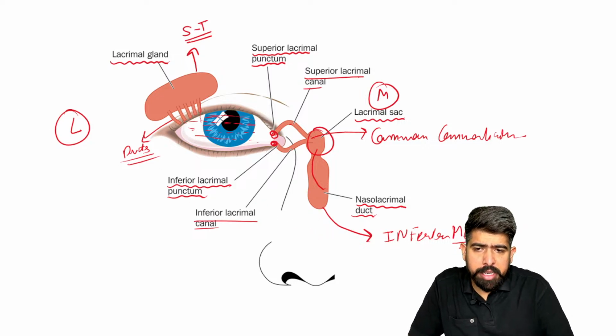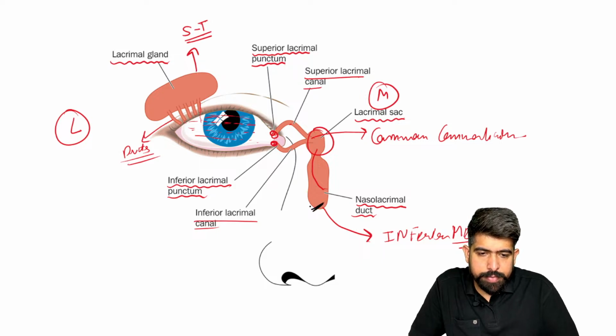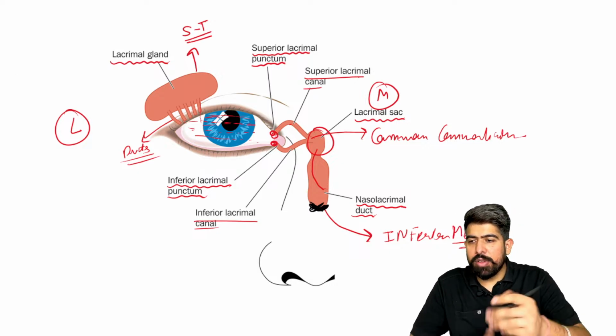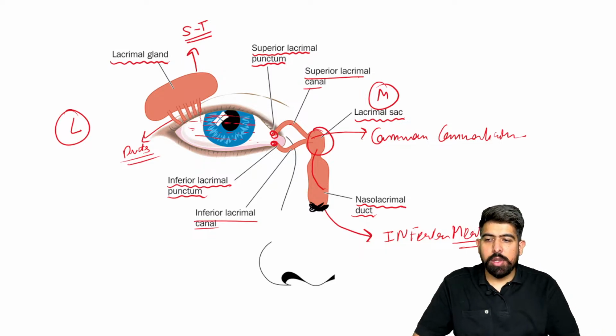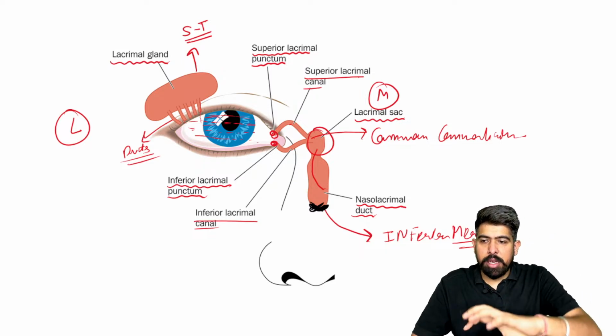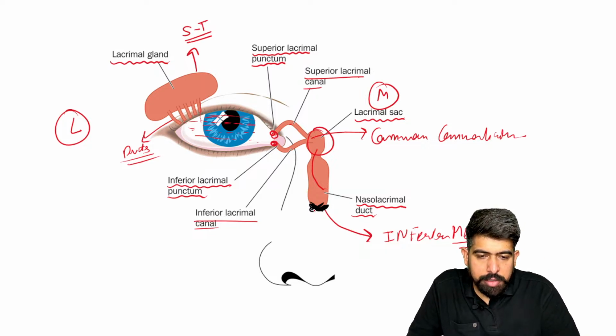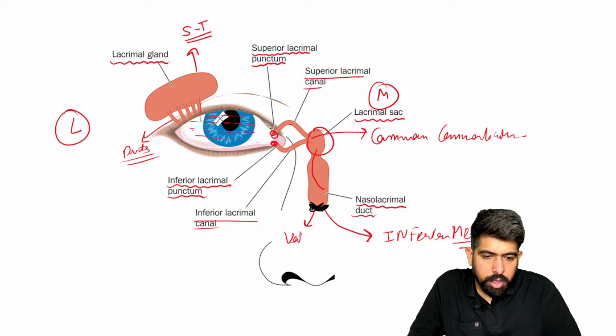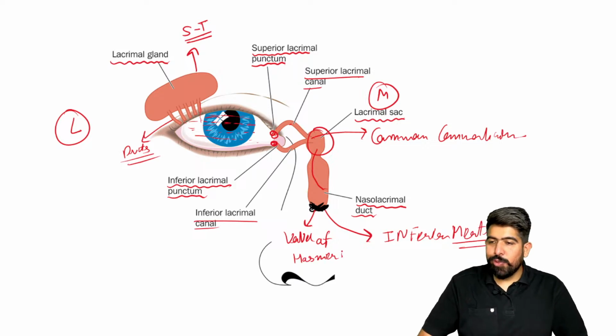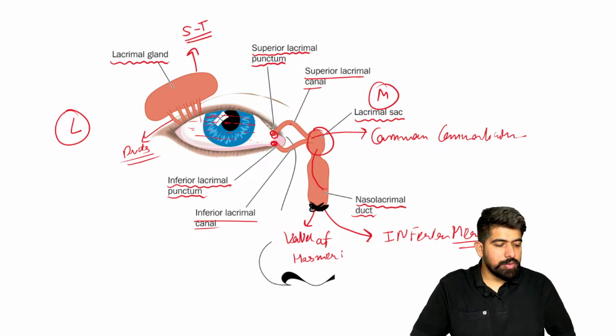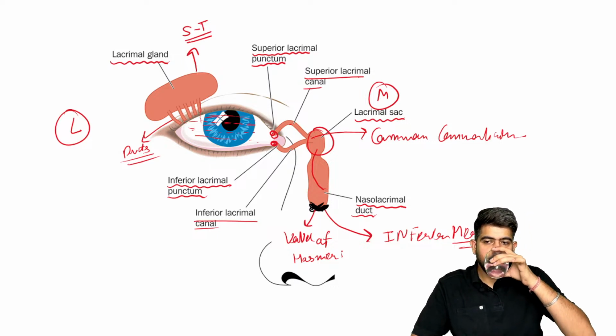At the level of the inferior meatus, we have a kind of valve here. Like we have valves in our houses also, right? If you open it, the water comes out; if you close it, the water does not come. So it has a valve-like structure, which is known as the valve of Hasner. So remember this valve. What is the name of this valve? The valve of Hasner.